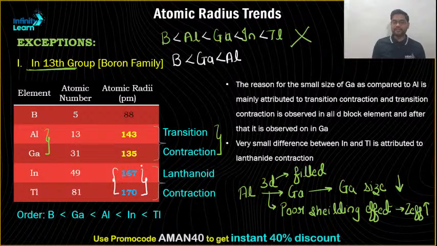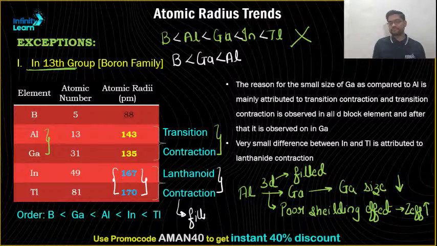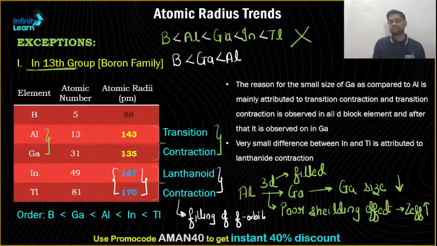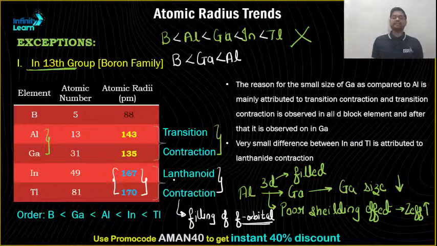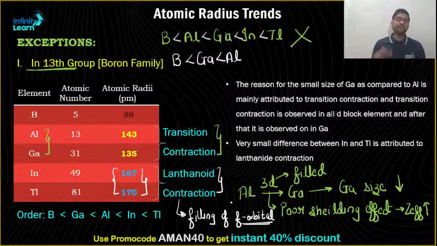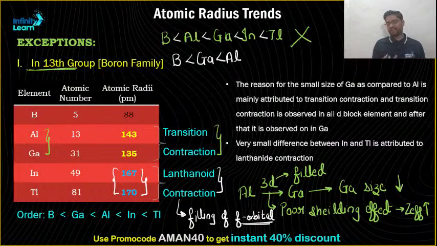Now, why does that happen? Because from indium to thallium, what comes is lanthanoid contraction. What is lanthanoid contraction? It is due to the filling of f orbitals. f orbitals mean very poor shielding effect, and since it has a very poor shielding effect, its Z effective increases so much.